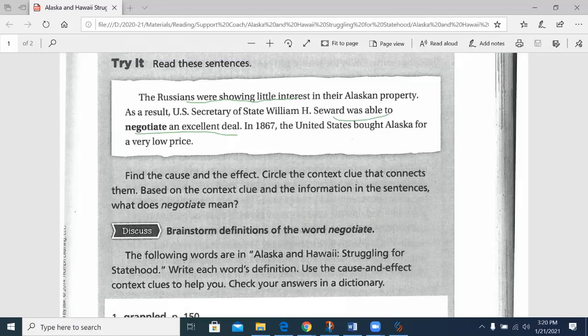That word that we are looking for, as a result, that'll connect it. In this case, the word negotiate would be to find an excellent deal, make a deal, conduct business. If you take the Spanish equivalent of business, it's a similar word.